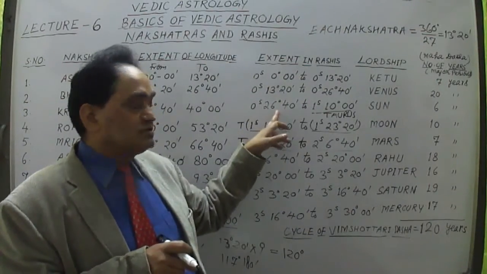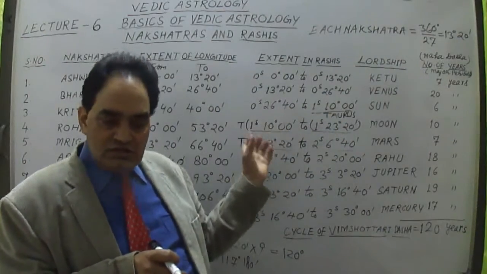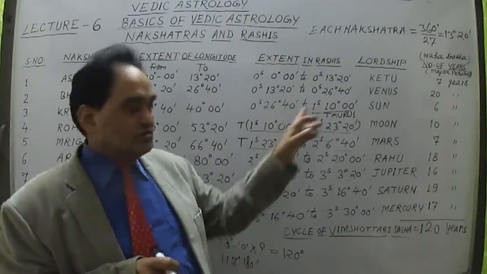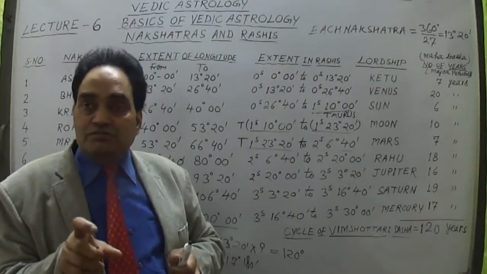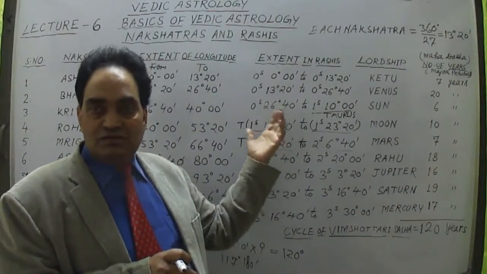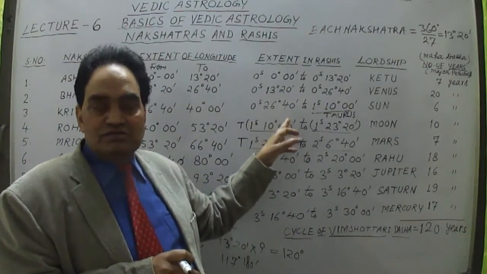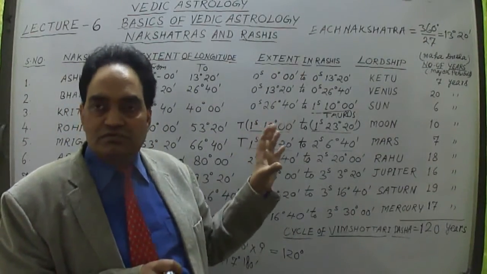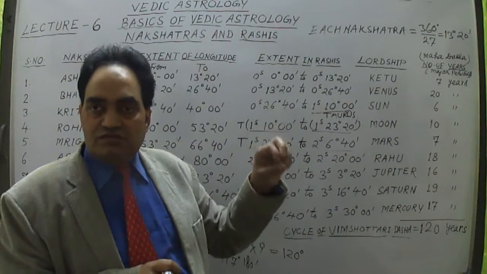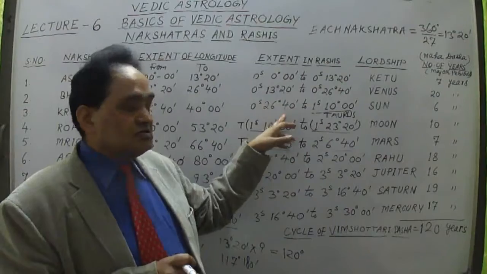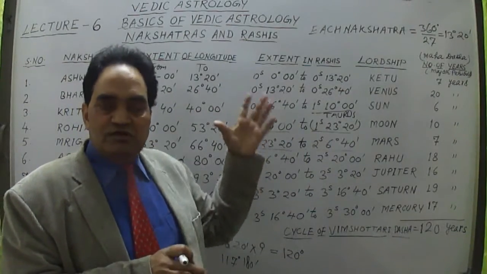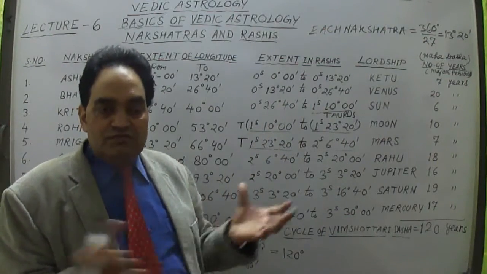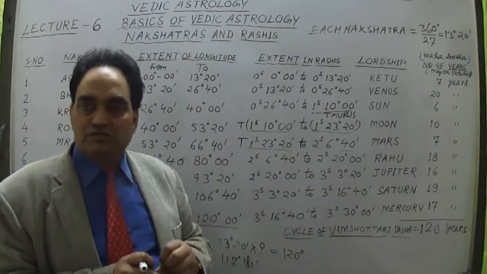From 26 degree 40 minutes to 30 degree we utilize here, and the remaining 10 degree will be given to the Taurus sign. So in whichever quarter a person is born, the two signs are different. Suppose a person is born in the first quarter, that means he is born in the Aries sign. So he will have different kinds of characteristics, because the lord of Aries sign is Mars, Mangal. So he will have qualities of a commander-in-chief type, a warrior type, or defense personnel type, Kshatriya type.